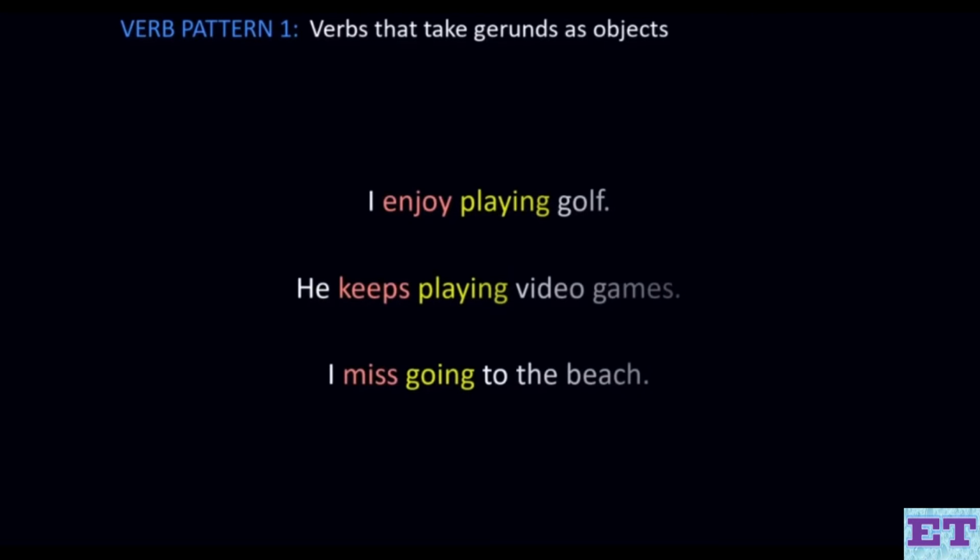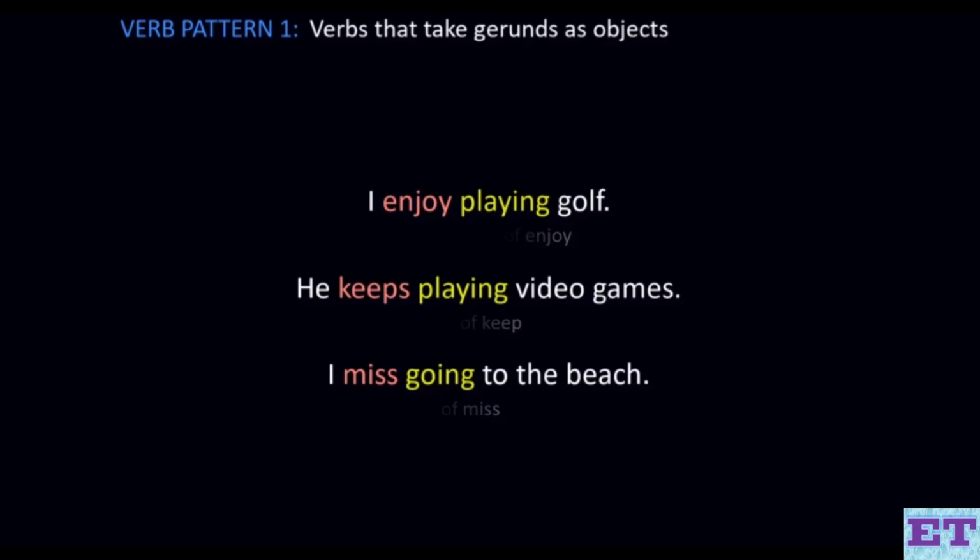In the next lesson, we begin with verbs that take gerunds as objects. Here are some example sentences. I enjoy playing golf. He keeps playing video games. I miss going to the beach. So these verbs enjoy, keep, and miss are some of the verbs that can only be followed by gerunds as objects. So what I enjoy is playing golf. What he keeps doing is playing video games, and what I miss is going to the beach.